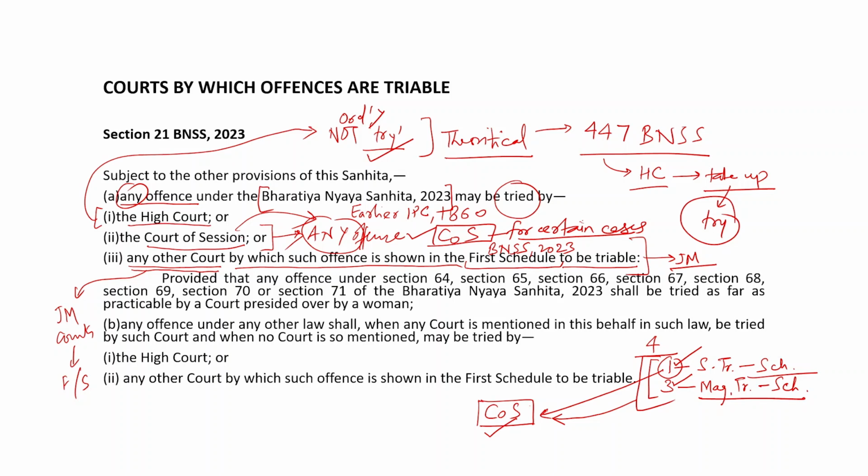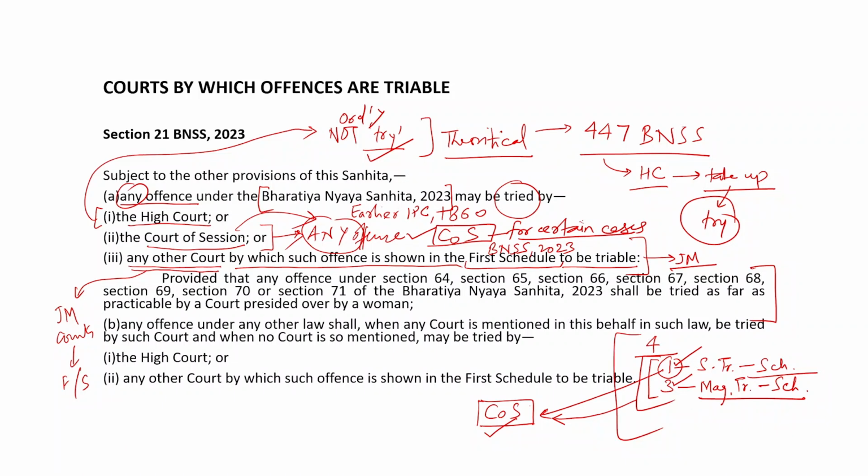A judicial magistrate would be trying only such offences as are shown in the first schedule, and they may not try other offences, but that is not the case with the court of session. It may try any offence, and we have seen the practical utility in this case.